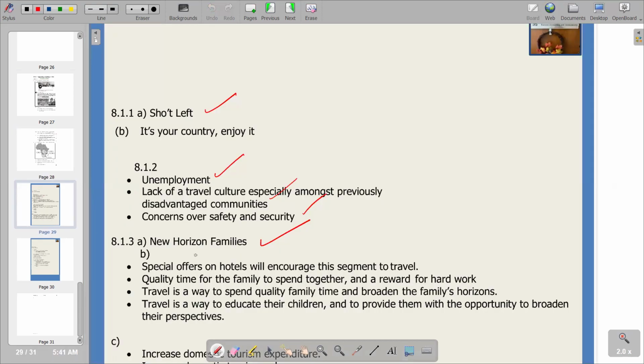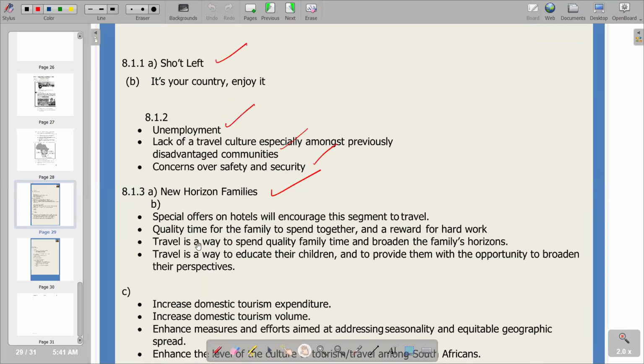It might be because of special offers on hotels, which will encourage this segment to travel, which means special offers on hotels can be a reason. And the quality time for the family to spend together and the reward for hard work. So maybe it's because families want to spend quality time together, and they also want to use it as a form of reward for their hard work. So this is the second response that we have.